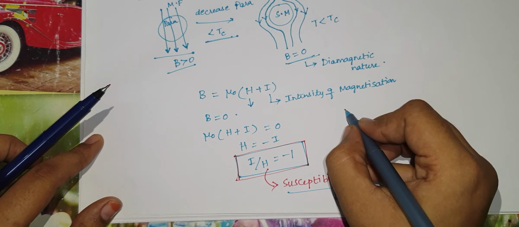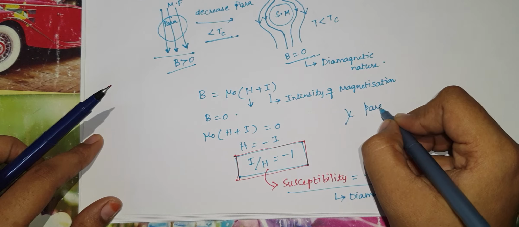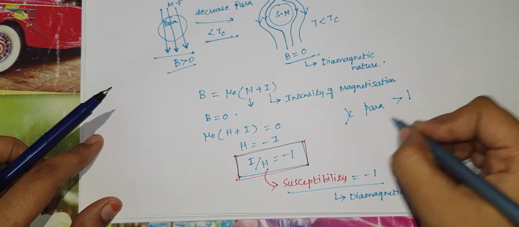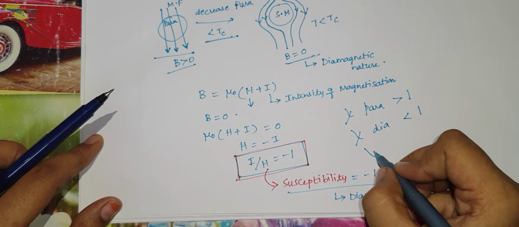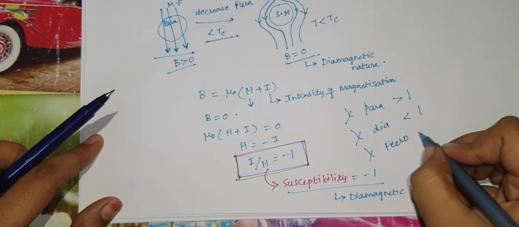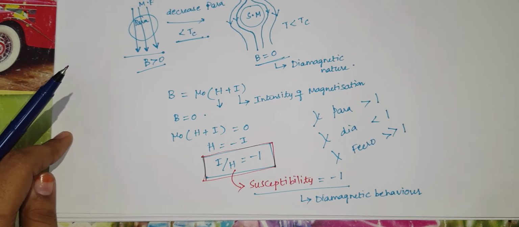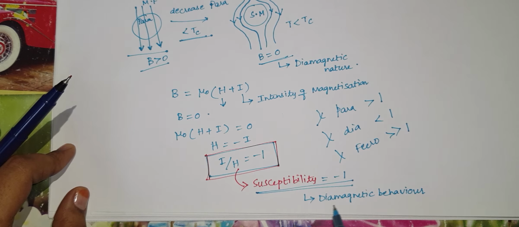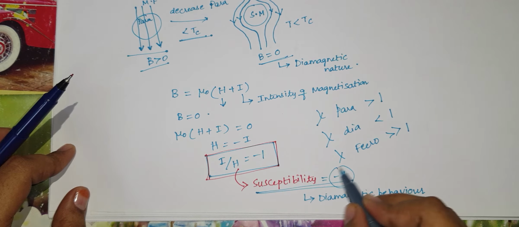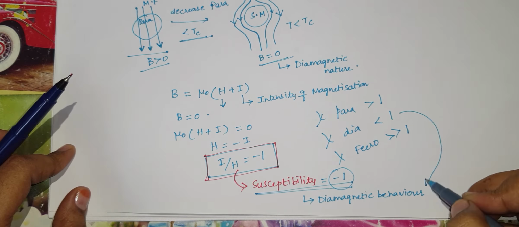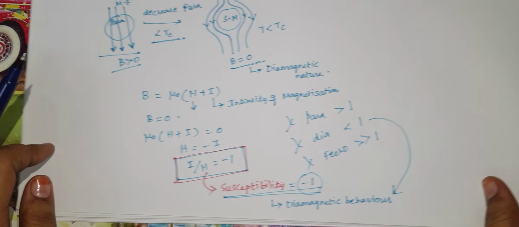We know the susceptibility of paramagnetic materials is greater than 1, the susceptibility of diamagnetic materials is less than 1, and the susceptibility of ferromagnetic materials is very much greater than 1. And here we got the susceptibility of the given material as minus 1. That means it is showing diamagnetic behavior.